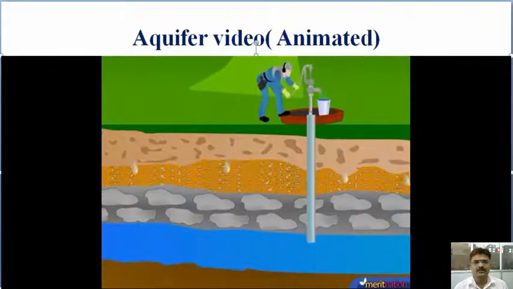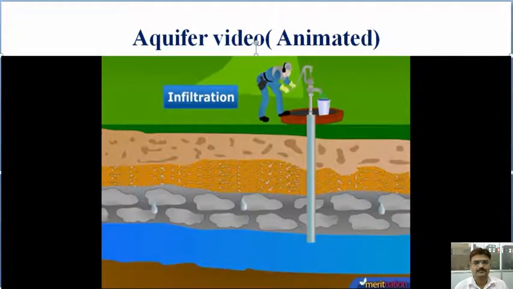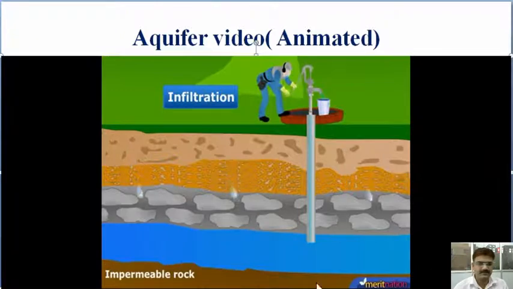Now, there is a name for this process through which the water passes down through the soil, and that is known as infiltration. This infiltrated water accumulates deep underground, at the point where a layer of impermeable rocks are there. Impermeable rocks don't permit the water to seep down any further.